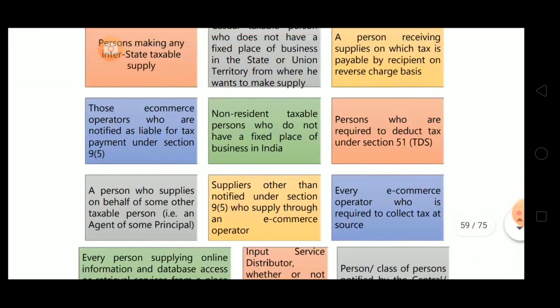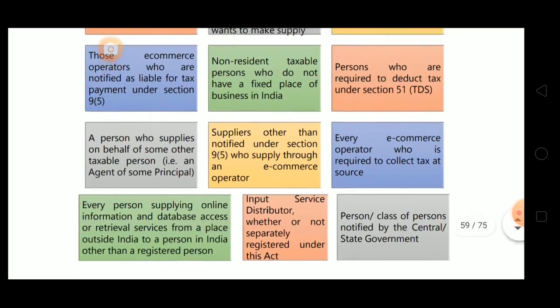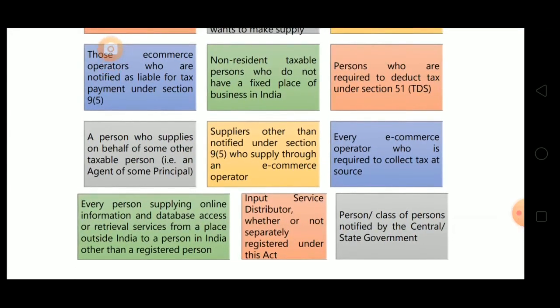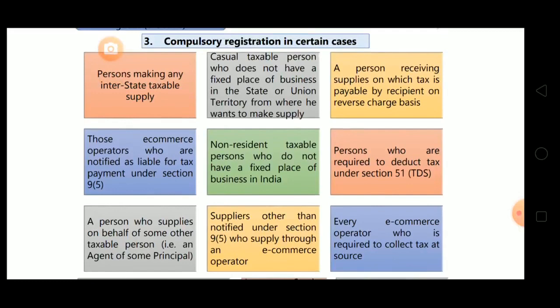Then suppliers, other than those notified under section 9(5), who supply through an e-commerce operator. In this point they are not talking about the e-commerce operator, they are talking about the suppliers who supply through an e-commerce operator. Those suppliers are supposed to take compulsory registration. Then ISD, input service distributor, whether or not separately registered under this Act, they have to take compulsory registration as ISD for distribution of ITC.